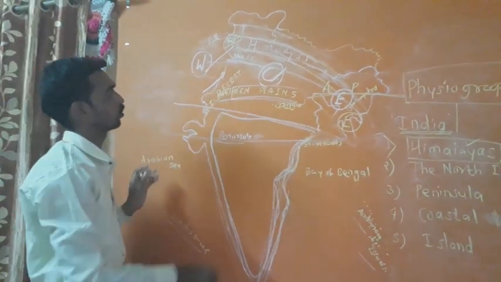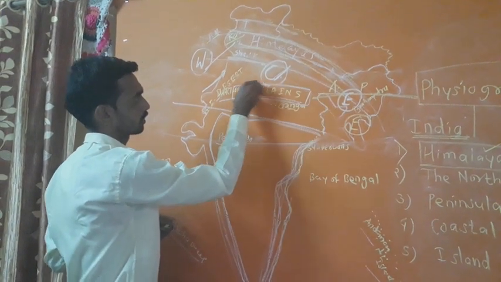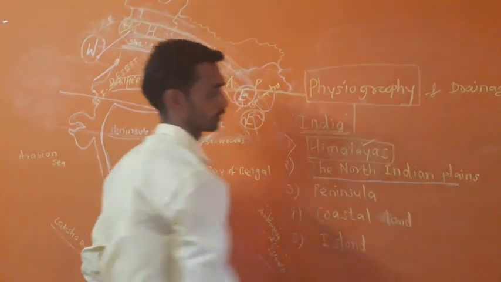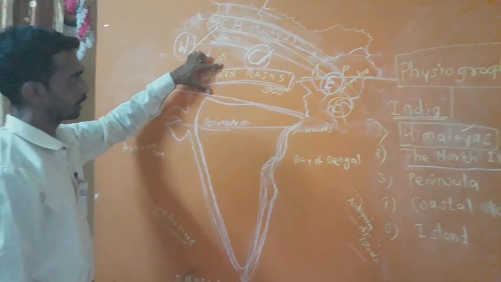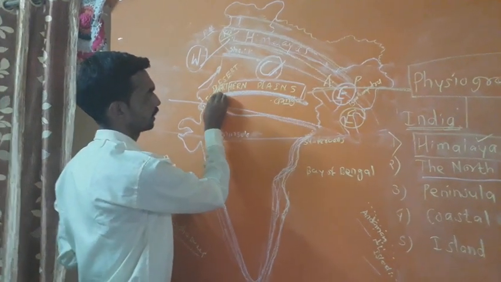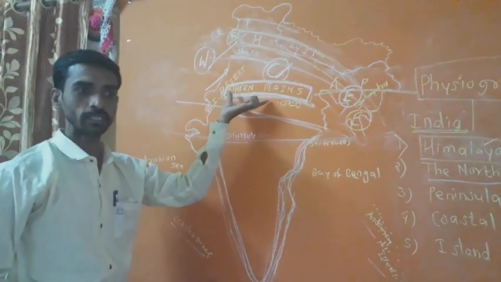Now we go to the next division. The next division is the North Indian Plains. Here I point out the North Indian Plains.